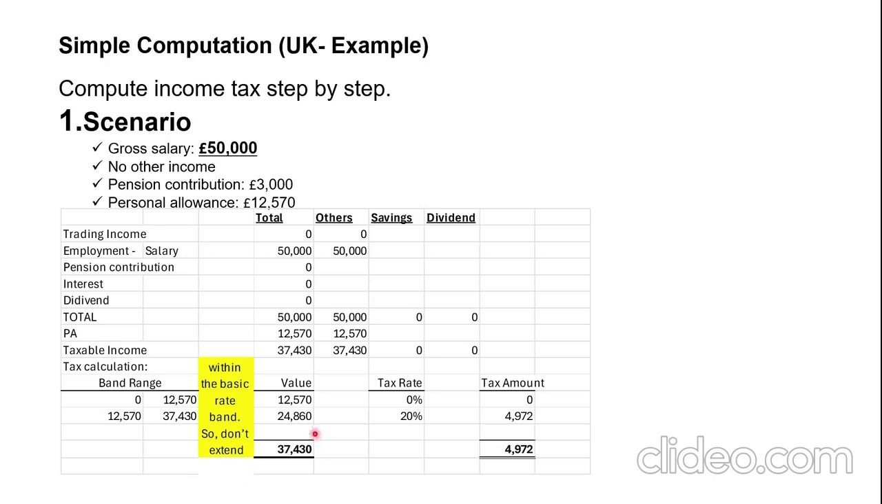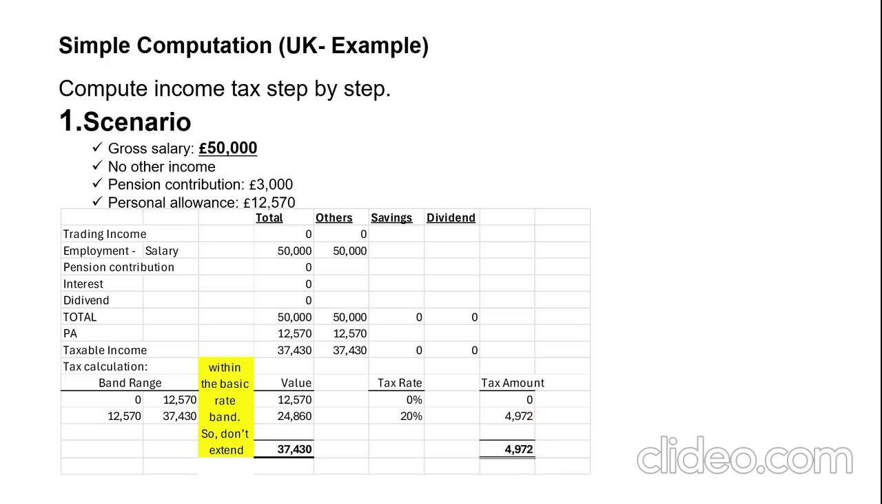All right. So here, the tax is 0% for 12,570. Tax is 0, and above that, which is 24,860, at 20%, gives 4,972. That is the tax on this.